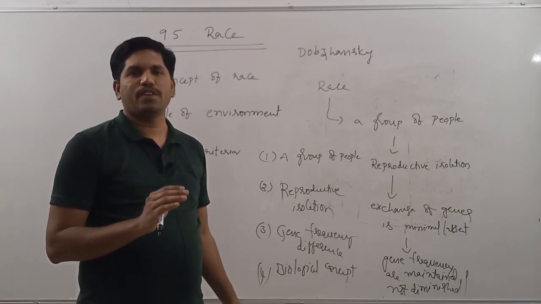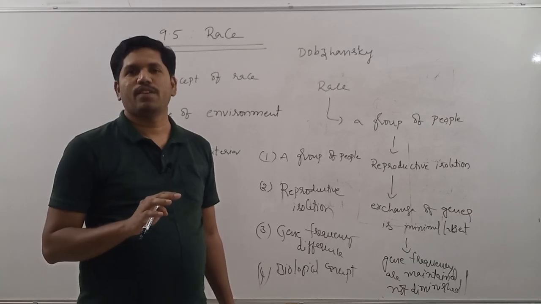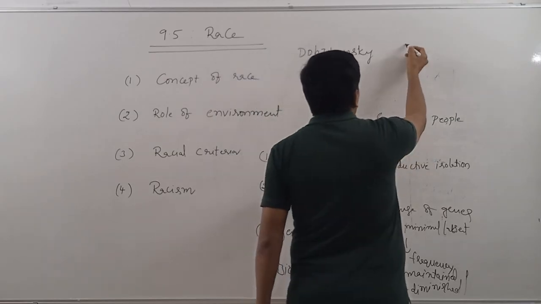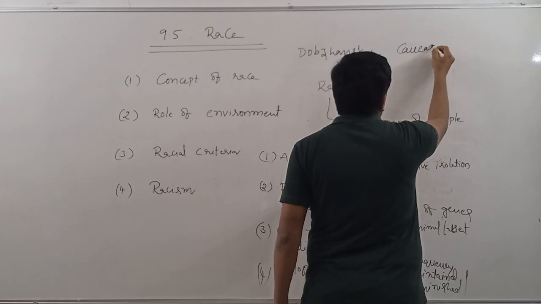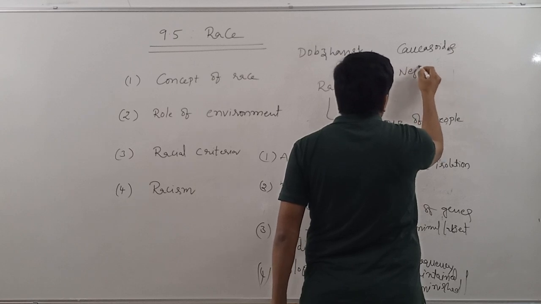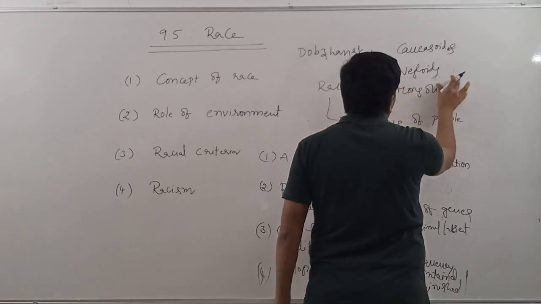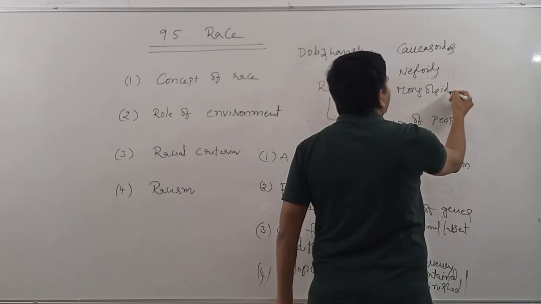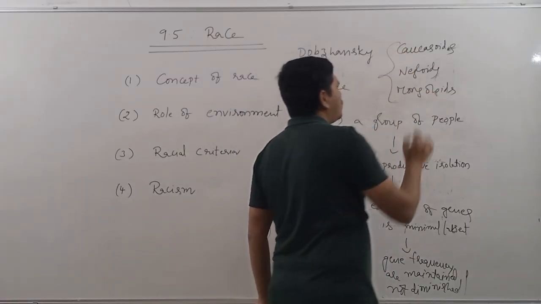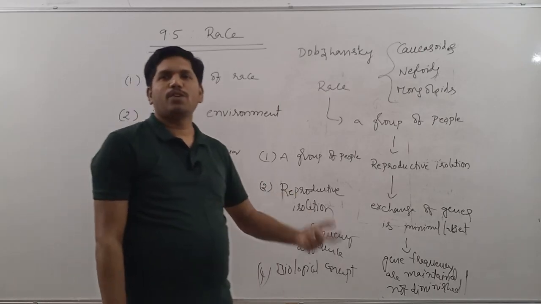On the basis of the variations in the physical characteristics, we have divided all the races in our world into three major races. They are Caucasoids, Negroids, and Mongoloids. And according to some other people, there is one more variety, that is Australoids. But these are the three major races. But there are many micro races also.